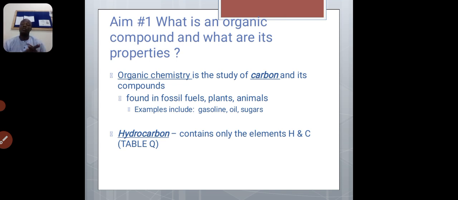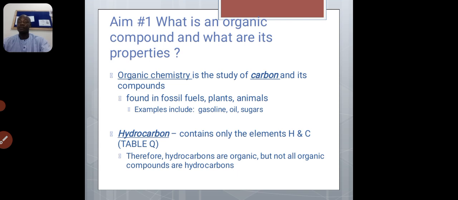For example, ethanol and methanol have oxygen in addition to carbon and hydrogen. Thiols contain sulfur, and amides contain nitrogen in addition to carbon and hydrogen. So organic compounds are classified into two: hydrocarbons and non-hydrocarbons.